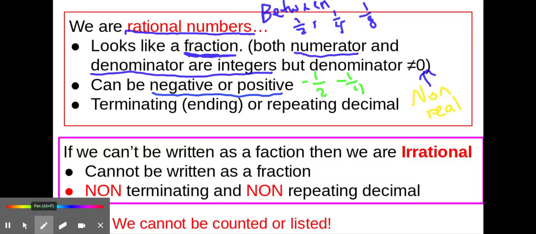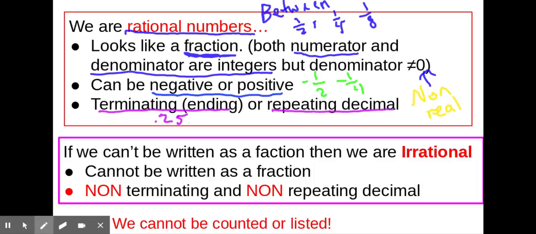If I write these as decimals, they would be either terminating, which means ending, for example, 0.25, or they would be repeating, for example, 0.3 repeating. We'll put a nice clear bar over that. 0.3 repeating, which happens to be 1/3.